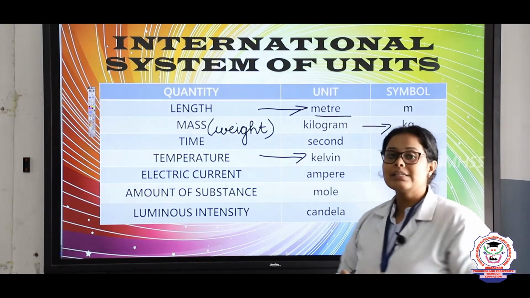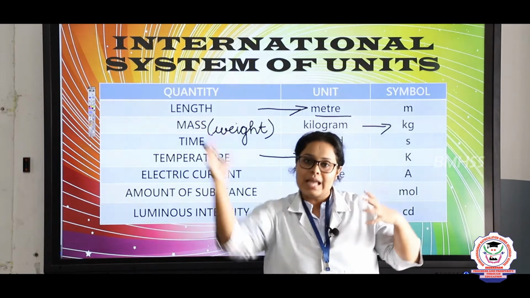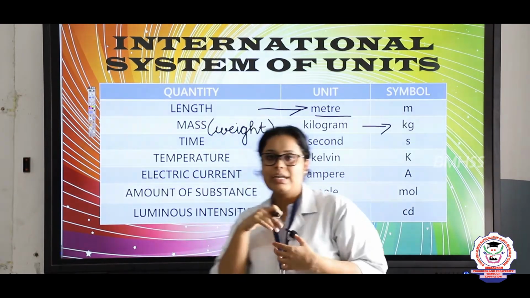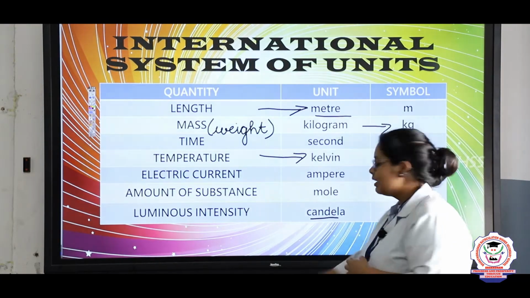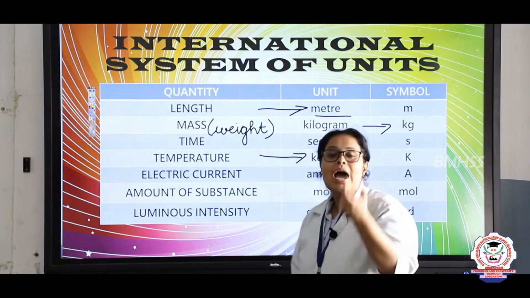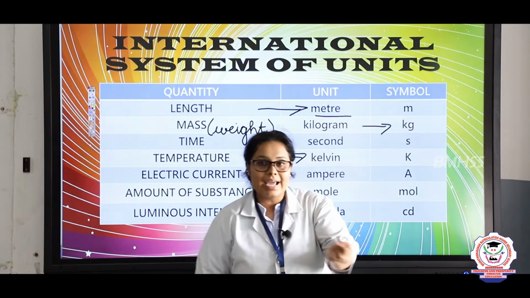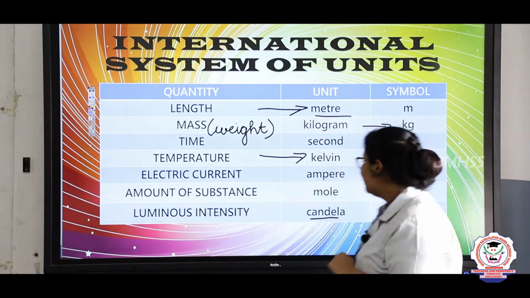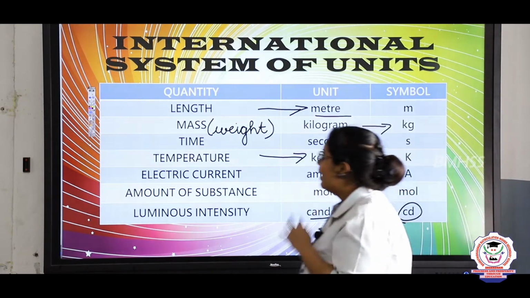Last is luminous intensity. Luminous intensity means how much amount of light is being liberated from a particular instrument, and it is measured in candela. Candela means this word is derived from a candle. One candle, how much light it gives, that is equal to 1 candela, and the symbol is cd. What is the symbol? cd, right?